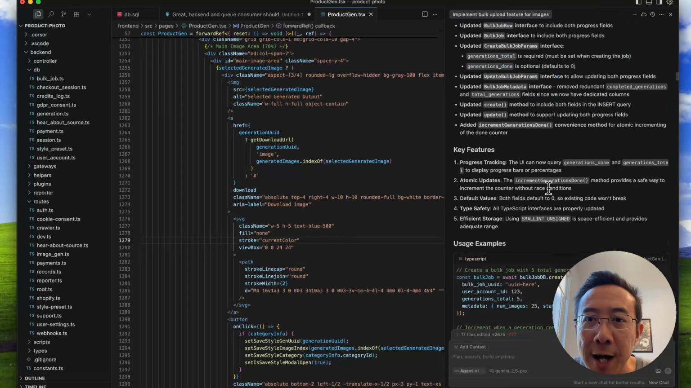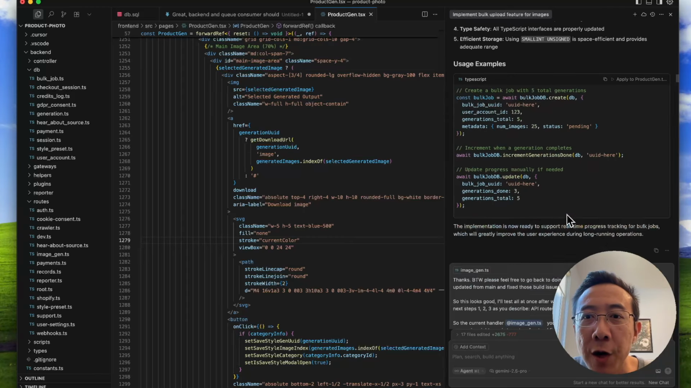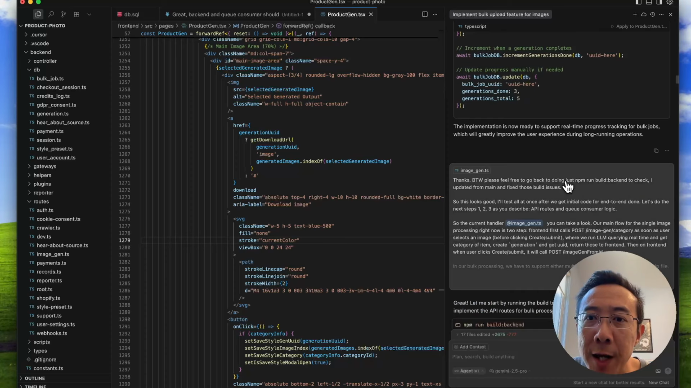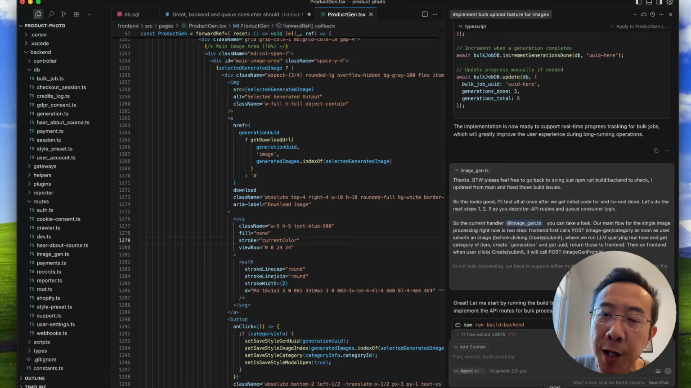And then after all that, finally it's like, are you ready to move on to the next step? I'm like, yeah, okay, this looks good. So let's move on to the queue consumer, where we actually handle the processing of generating the images.